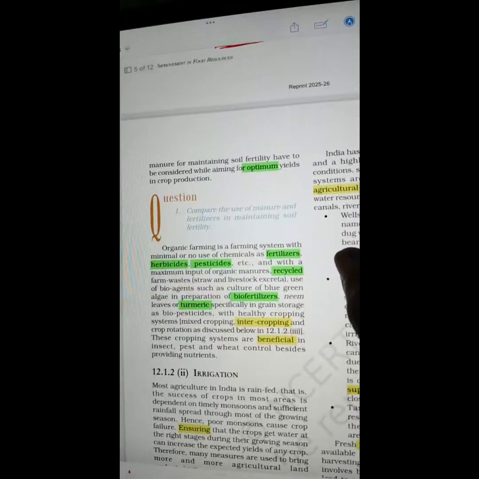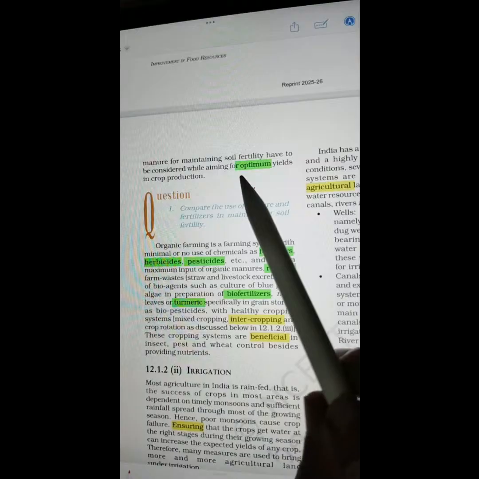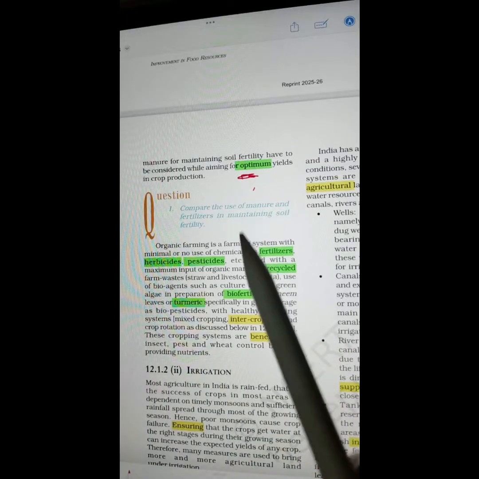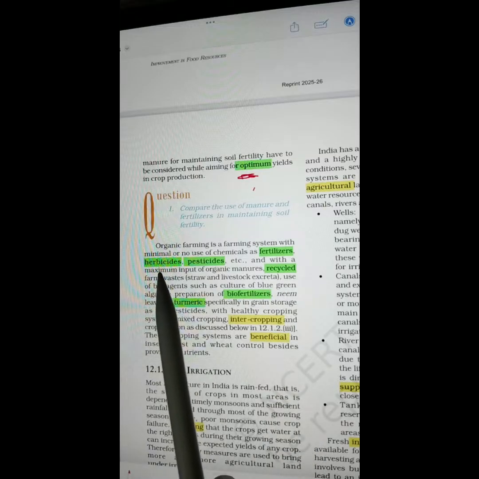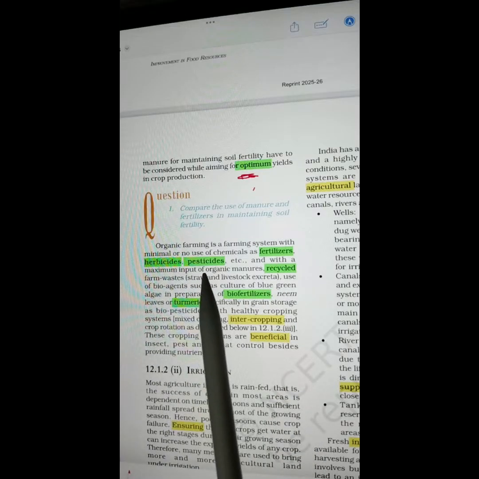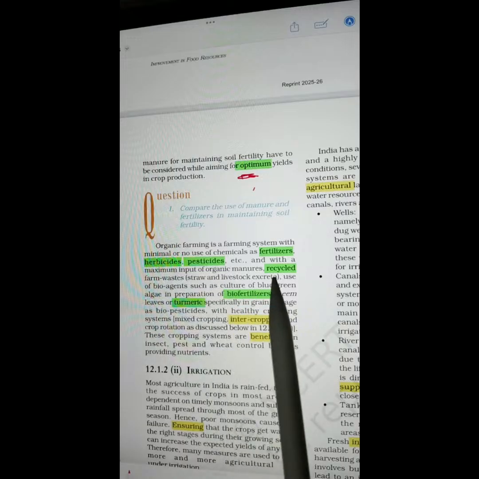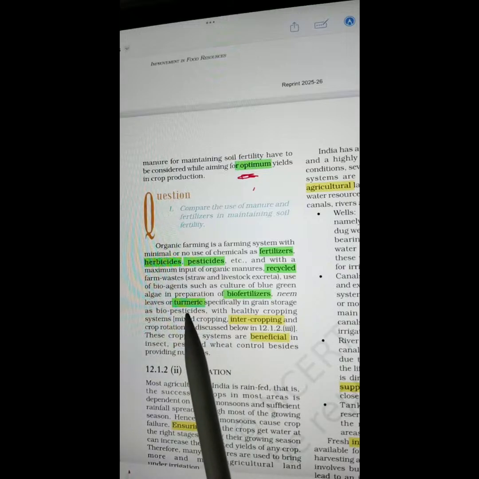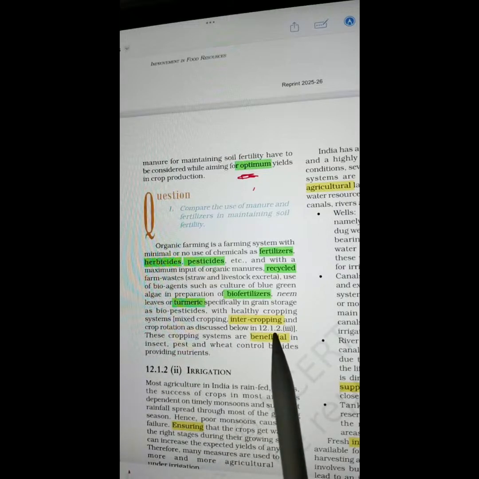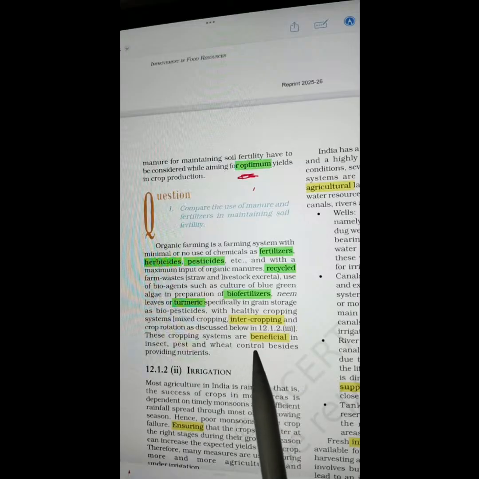Next page, optimum. So this is optimum. Fertilizers, herbicides, pesticides, recycled, biofertilizers, turmeric, intercropping, beneficial.